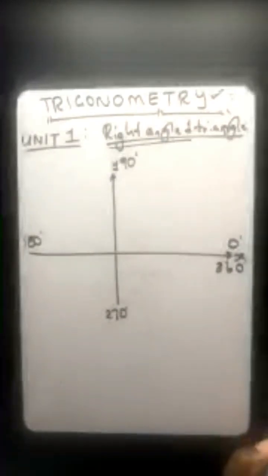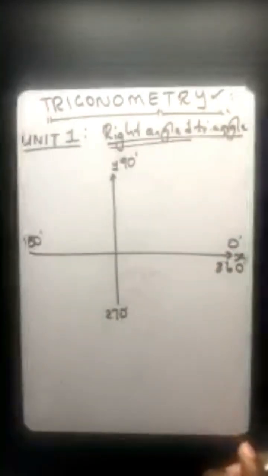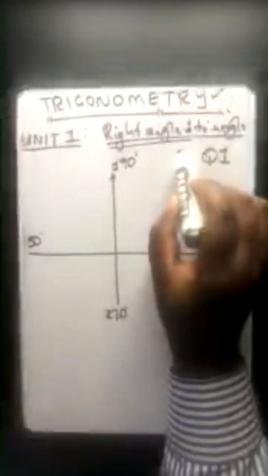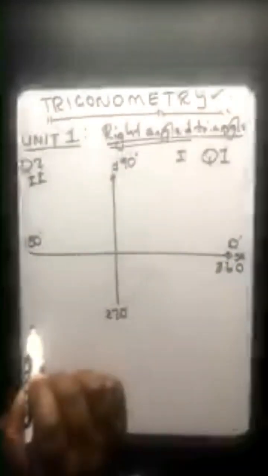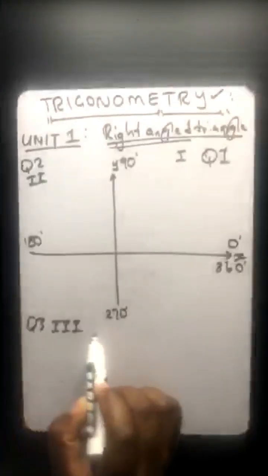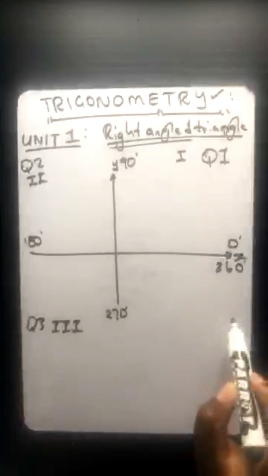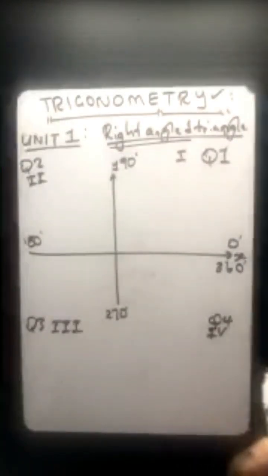So most importantly, we know that a Cartesian plane has got 4 quarters, which we call the quadrants, meaning this is going to be quarter number 1, meaning quadrant number 1, whether you say I there doesn't matter, quarter number 2, whether you say II there, and then here we're having quarter number 3, whether you say III there doesn't matter, and then here we are having quarter number 4, of which you can still say this is a IV.